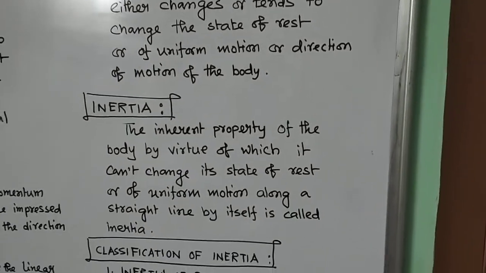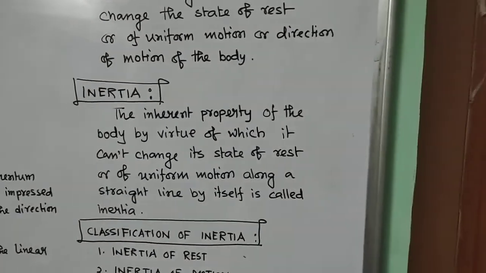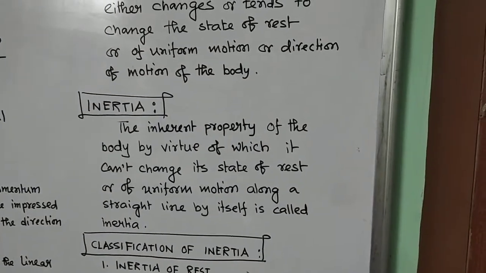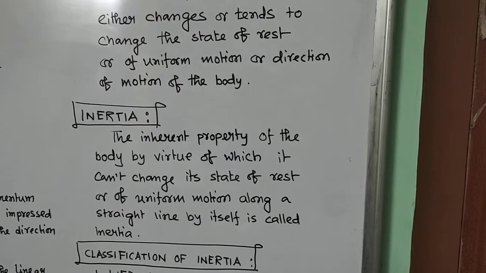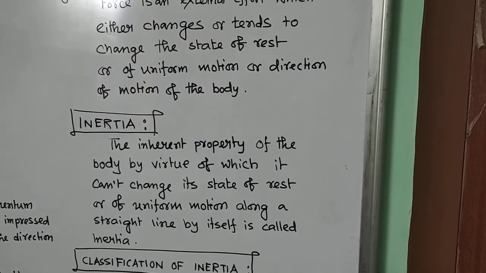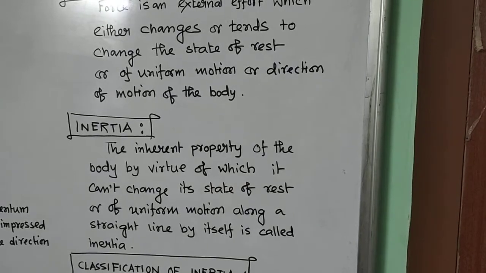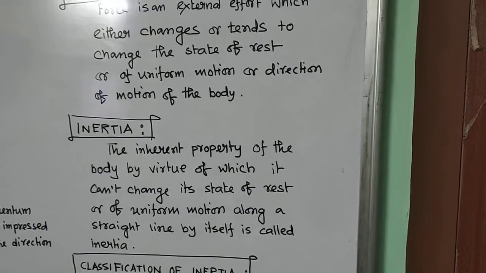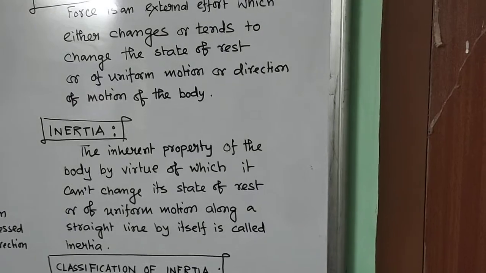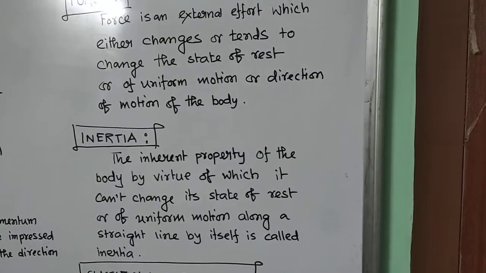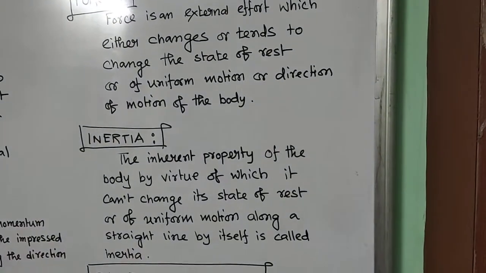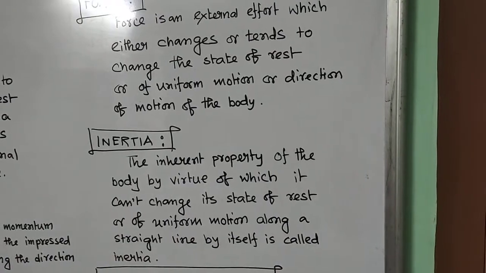Now next let me define inertia. This one also you know. The inherent property of the body by virtue of which it cannot change its state of rest or of uniform motion along a straight line by itself is called inertia. So everyone has inertia, and objects also have inertia.